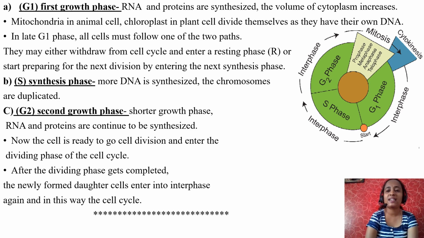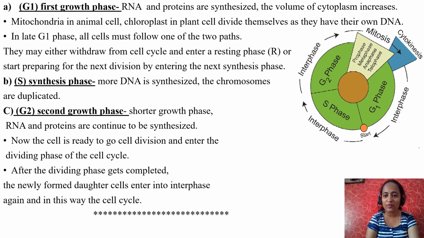The first phase in the interphase is G1 phase, also called the first growth phase, in which RNA and few proteins are synthesized. RNA is ribonucleic acid. The volume of the cytoplasm in a cell increases during this stage.